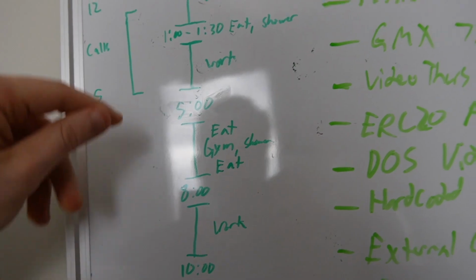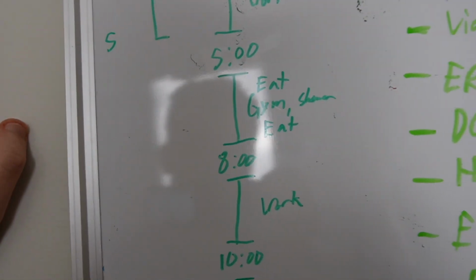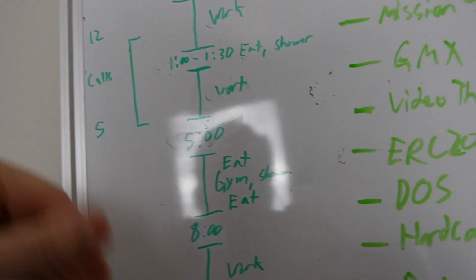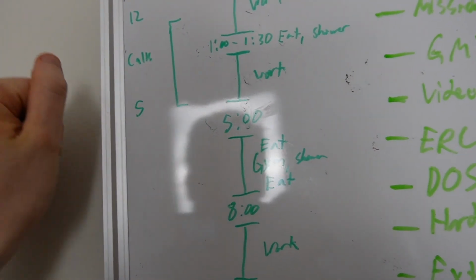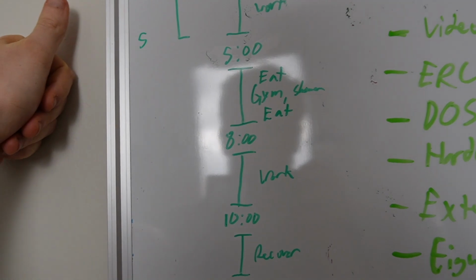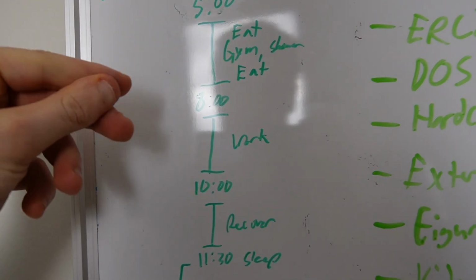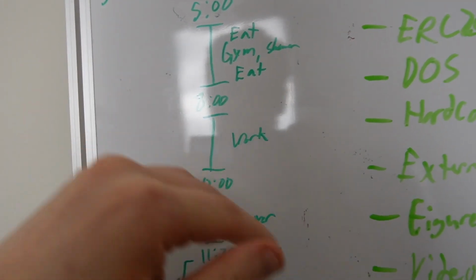And we'll talk about the type of work that I'm doing in here in a second. Actually, I think we'll talk about that at the end, because this is one of the changes that I'm going to be making. So ideally, what would happen here is we would go from 8 to 10, and then I would be done.